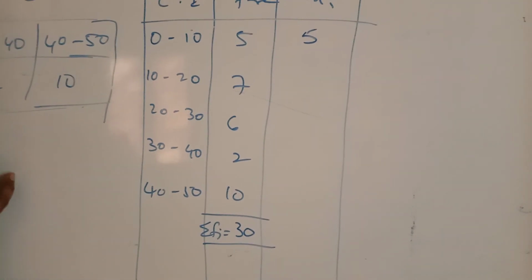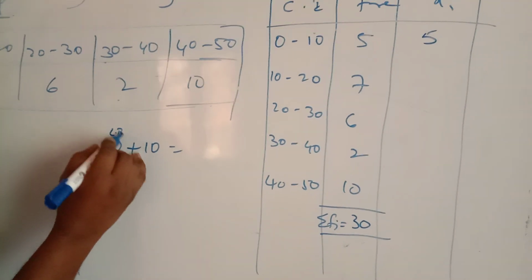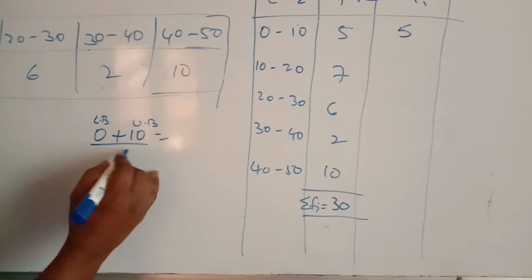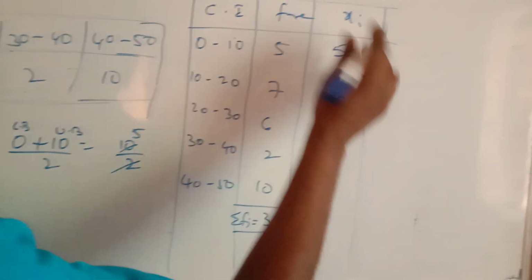So that also I am explaining: 0 plus 10, which is nothing but lower boundary plus upper boundary by 2. That is nothing but 10 by 2. 2 ones are 2, 2 fives are 10. That is nothing but 5.